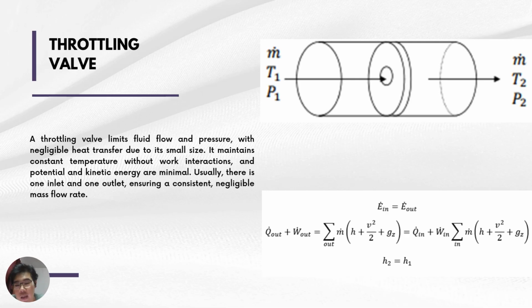A throttling valve is any device that restricts the flow of a fluid and reduces the pressure of the fluid. The heat transfer between the system and the surroundings in a throttling valve is negligible, and the temperature remains constant and there is no work, so work is zero. Moreover, the potential energy and kinetic energy are also very small and can be negligible. And normally, a throttling valve has only one inlet and one outlet, meaning the mass flow rate in will be the same as the mass flow rate out. And the final formula for the valve is h2 equals h1.